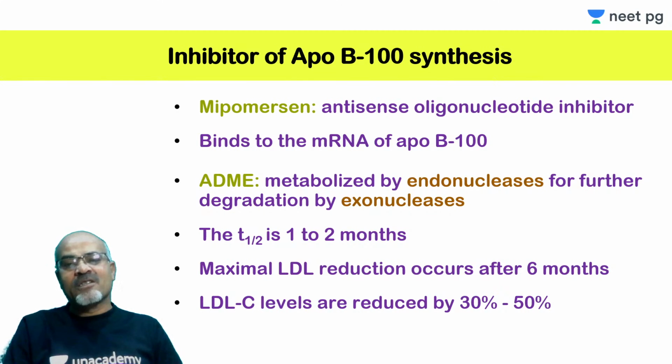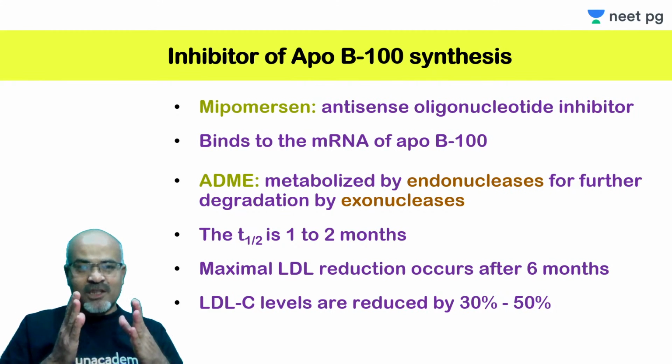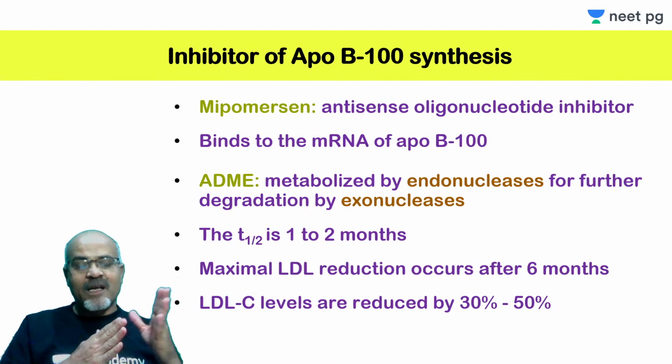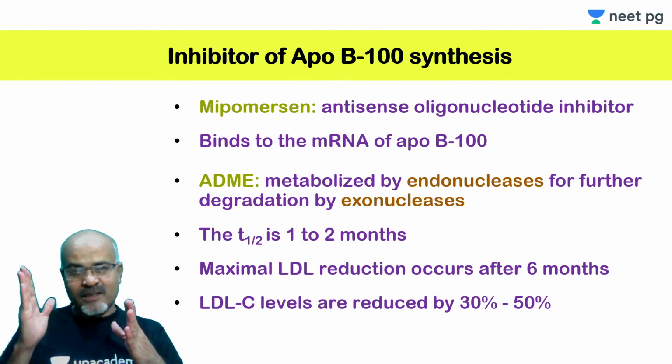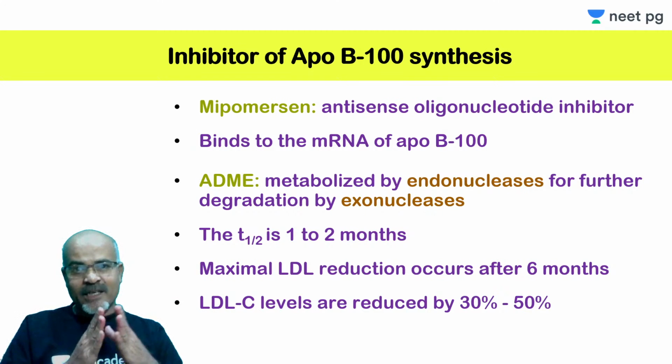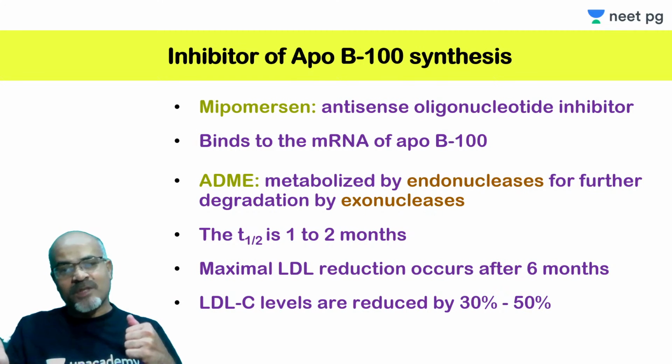And this antisense oligonucleotide inhibitor selectively binds to the messenger RNA in a sequence-specific manner. Messenger RNA leads to translation of certain proteins.